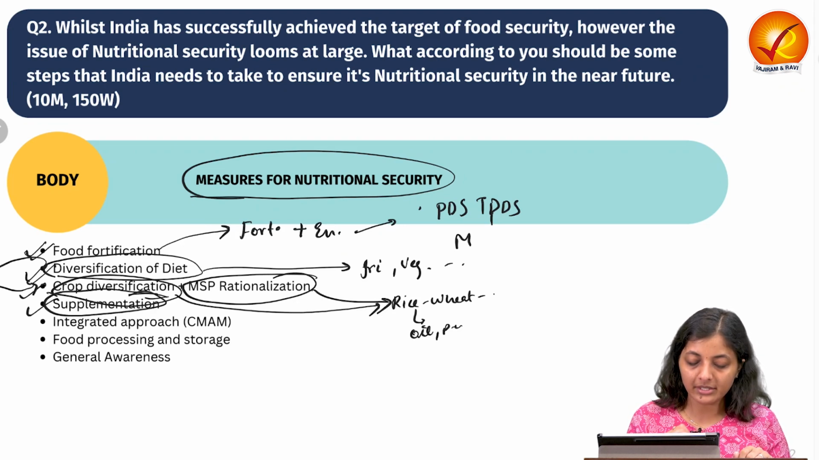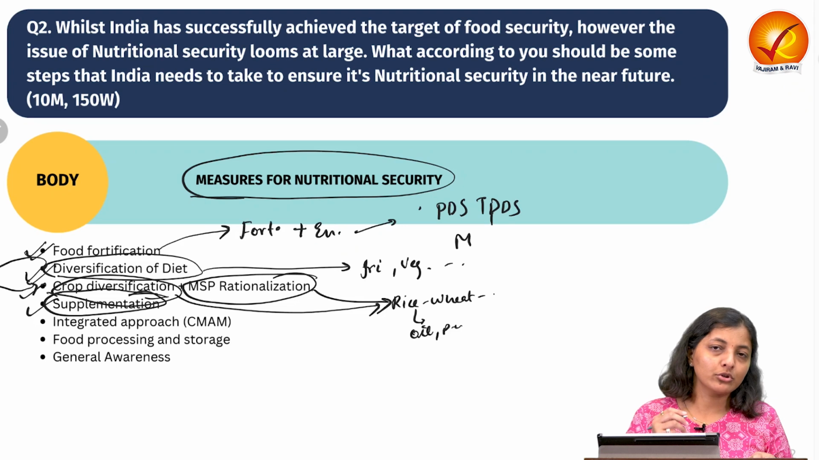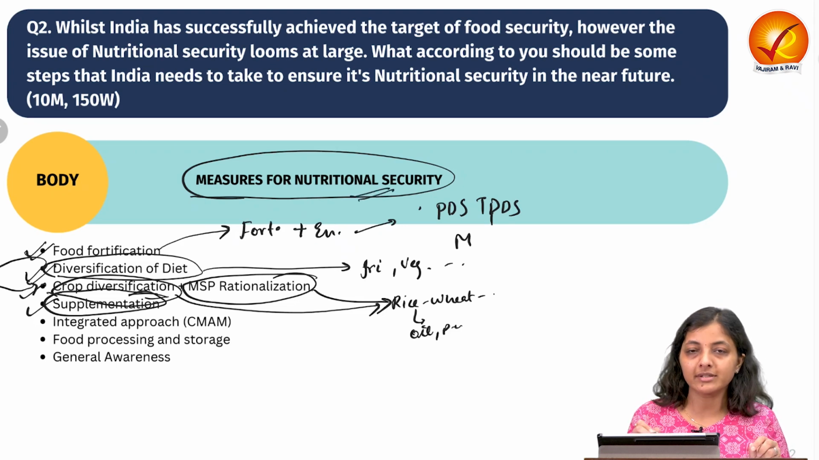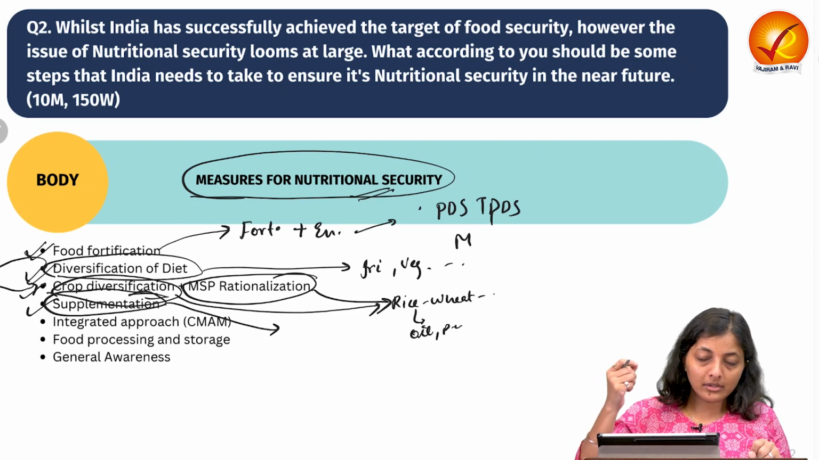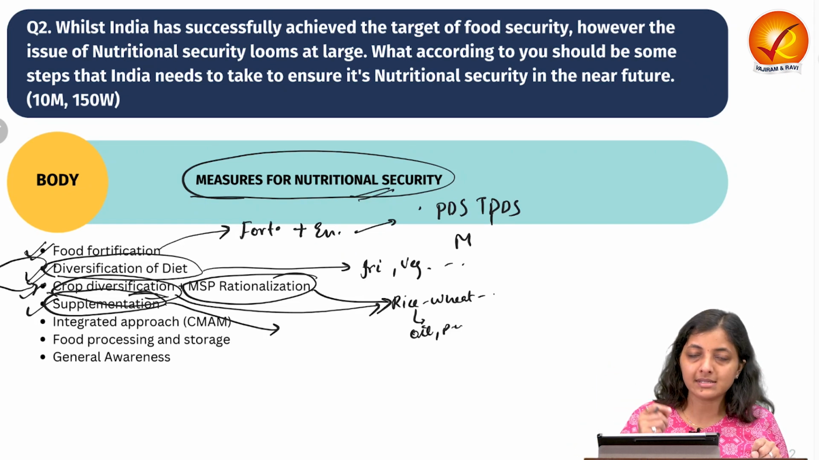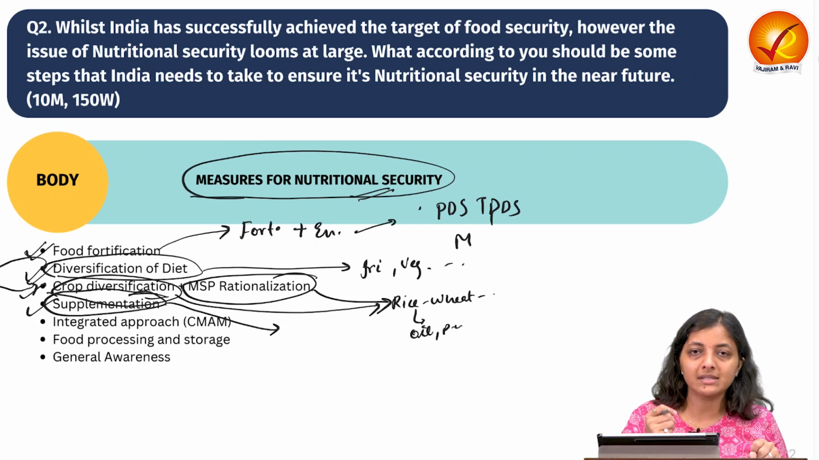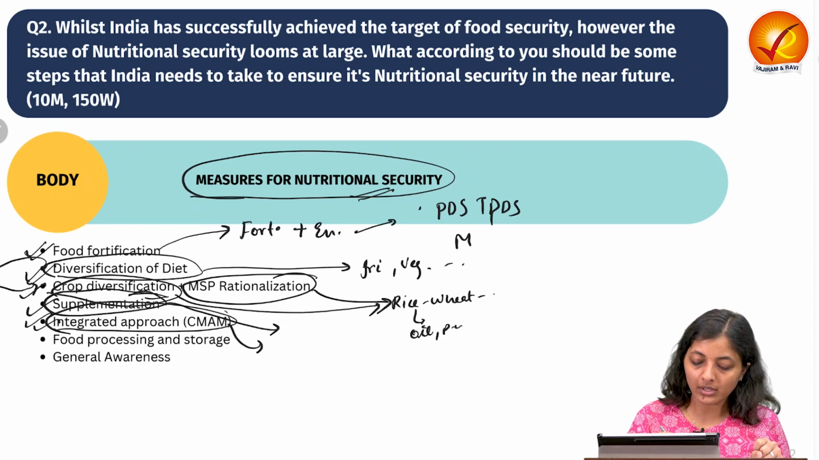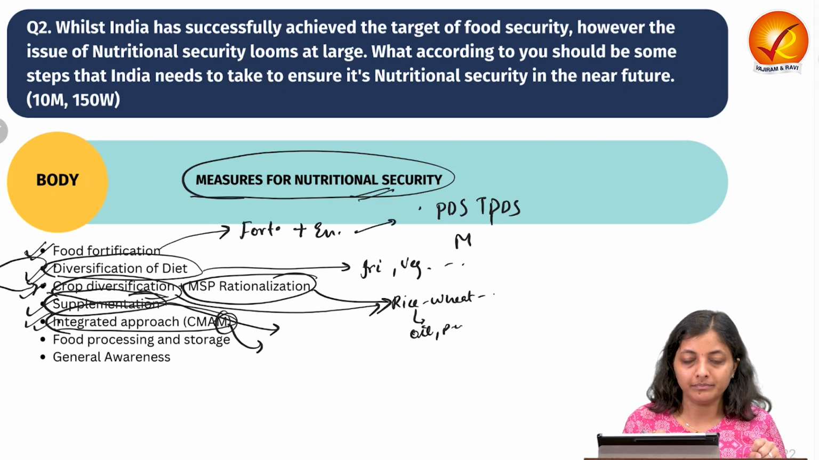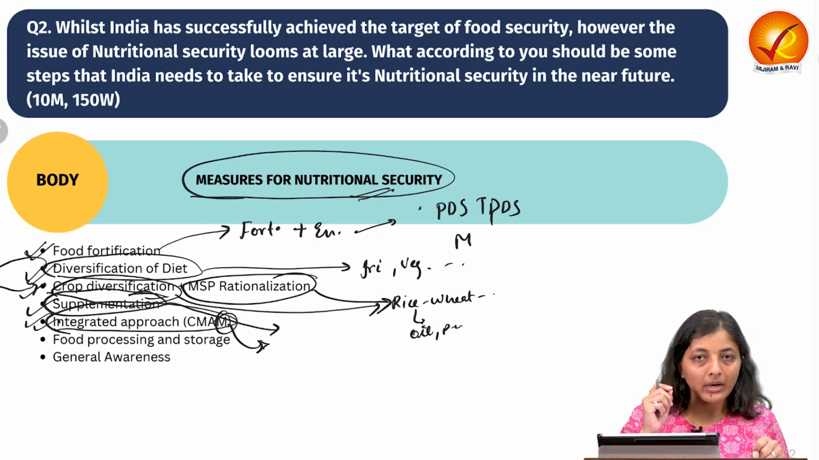Then comes supplementation. Supplementation is a short-term measure against nutritional insecurity, by directly consuming pills, tablets and syrups of nutrients like folic acid, iron pills, etc. Then comes the integrated approach, community-based management of acute malnutrition. So at the community level, people will come together to identify and address this concern.